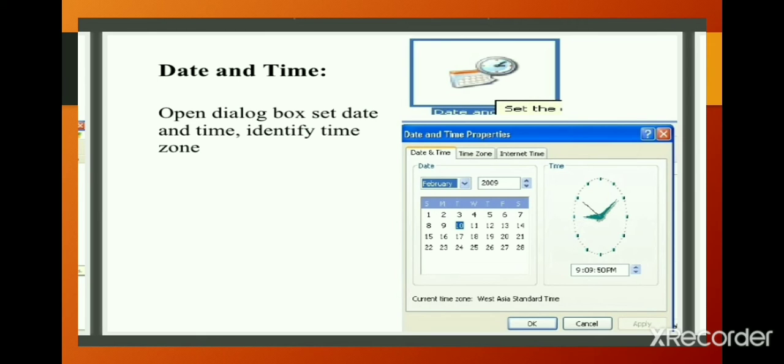Date and time settings. Open the dialog box. Set date and time. Identify time zone. This option allows you to change the computer's date and time. Click on the Date and Time option in Control Panel. The Date and Time dialog box will appear. By default, the Date and Time tab is selected.